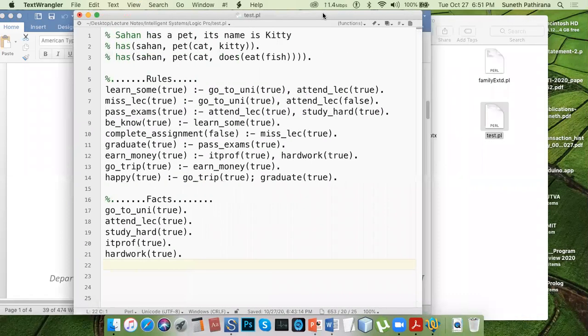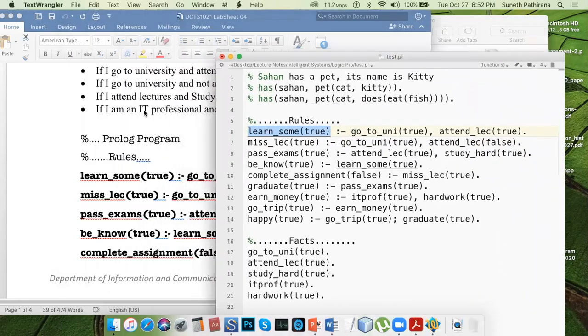If you want to learn something, then you have to go to university as well as attend the lectures. It is not enough that you go to the university and stay in the canteen or the gymnasium or anywhere. This means the AND operator. If you go to university and attend lectures, then only you can learn something. I have implemented that in English terms. So these are the actual things.